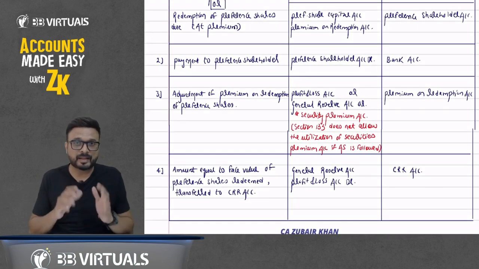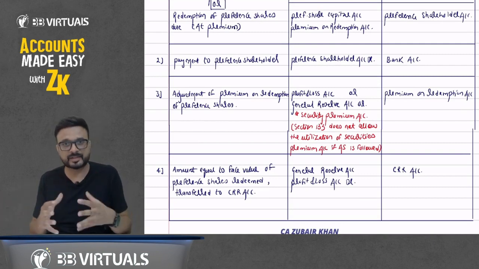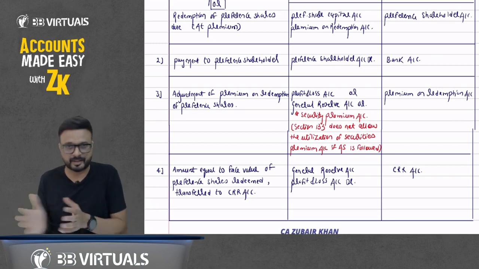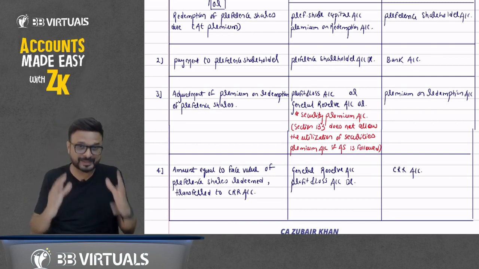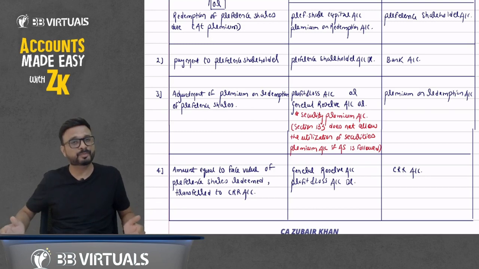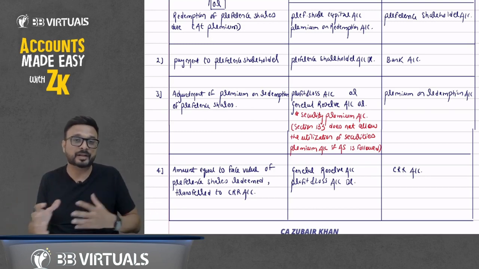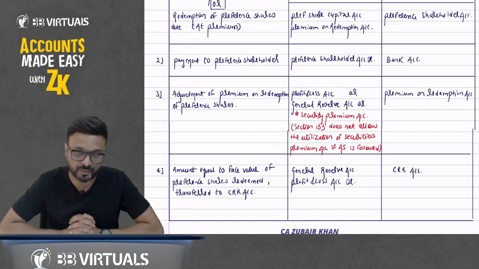Then we have to transfer to CRR account. If we are doing it out of profit, we will utilize general reserve or profit and loss account or any other free reserve to transfer to CRR account. So the entry will be general reserve account debit, profit and loss account debit to CRR account. So this is about redemption of preference shares. Basically, the name of the chapter is not redemption of preference share. The name of the chapter is buyback of equity share. But in some questions, they give the point related to redemption of preference share as well. That's why we are discussing redemption of preference share here.